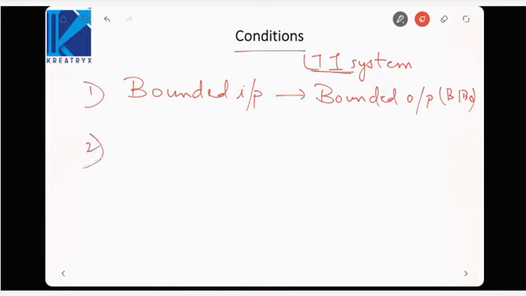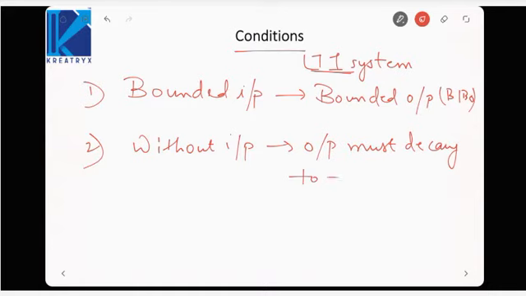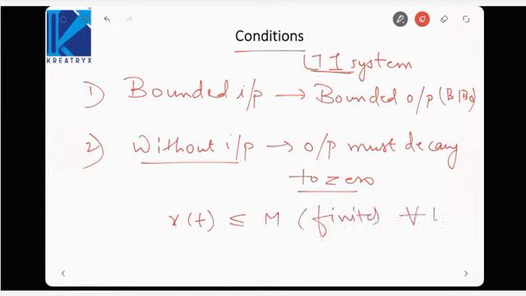Next, without input, output must decay to 0. Whenever we remove the input, the output must decay to 0. So these are the two conditions which an LTI system must satisfy in order to be stable. We always apply bounded input. Bounded input means that |x(t)| is less than some maximum value which is finite for all t. That is termed a bounded signal.